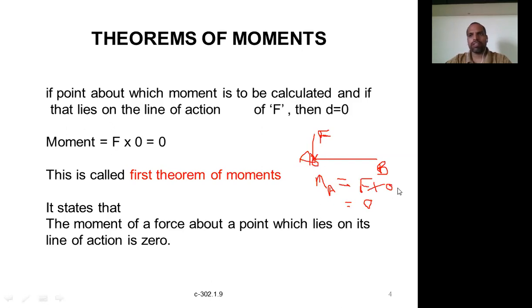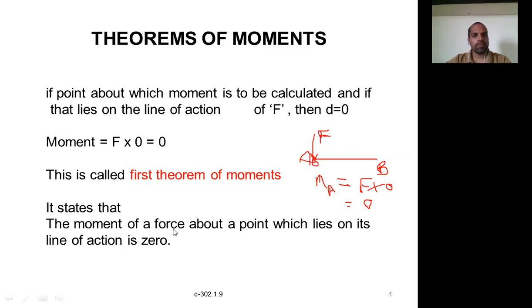Why does it become 0? Because the distance becomes 0. The force need not be passing through the point; even if that point lies on the line of action of the force, the perpendicular distance becomes 0. Once the perpendicular distance becomes 0, moment is equal to force into perpendicular distance, so force into 0 is nothing but 0. That's why this moment becomes 0.